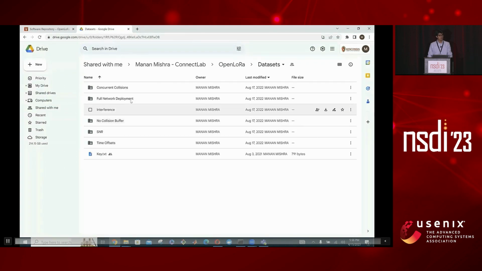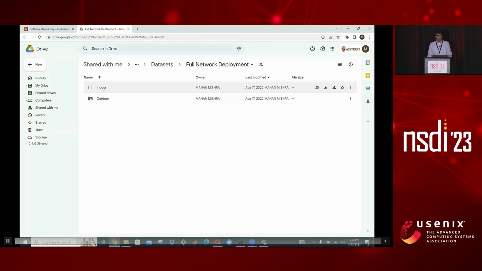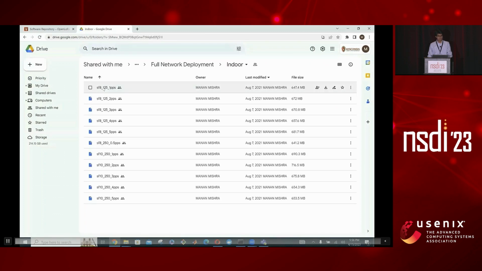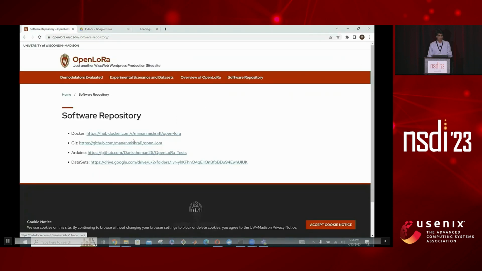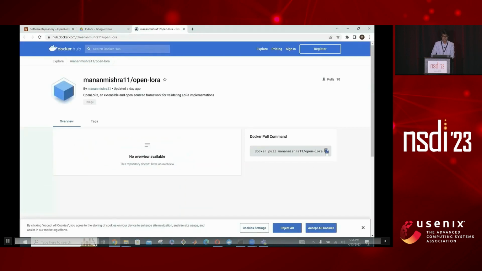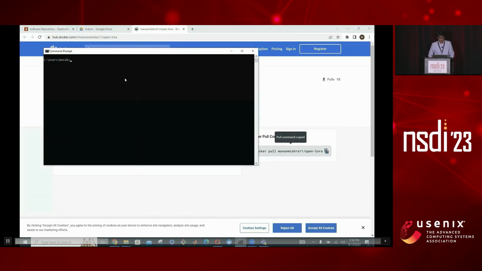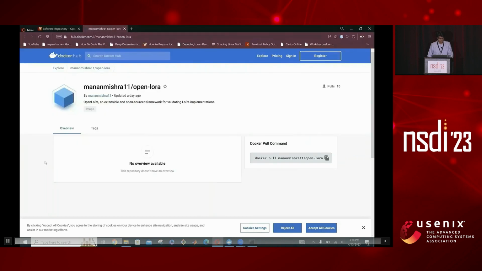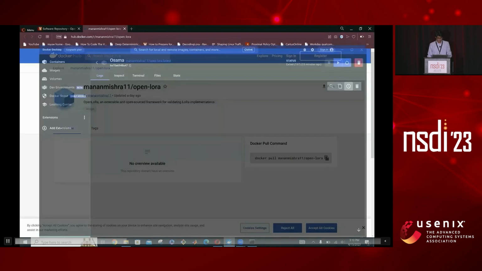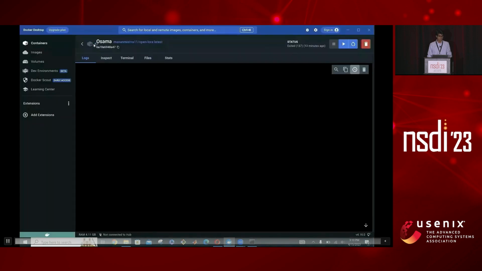And for each of these datasets, we are providing a README file as well. For the purpose of this demo video, I will be choosing a dataset of an indoor scenario and will be downloading it into my system. Once the dataset has been downloaded, we can go to the Docker Hub, copy this command, and this command can be used to pull the Docker container of OpenLoRa. We'll paste it, and it will pull the Docker implementation of our framework. Once it has been pulled, I'm using the Docker Desktop app to figure out this implementation. As you can see in the Docker Desktop app, our implementation is already there.